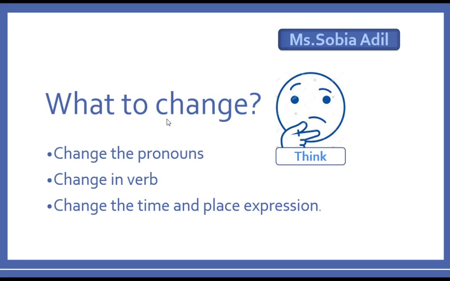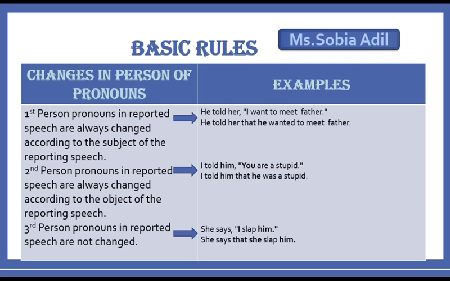You need to understand which things we have to change while changing direct speech into indirect speech. So the first one is to change the pronouns. I told you before about first person, second person, and third person pronouns. You have to change those pronouns while changing direct into indirect speech. The second thing is change in the verbs, and the third one is change in the time and place expressions. I will tell you thoroughly in the next slides.